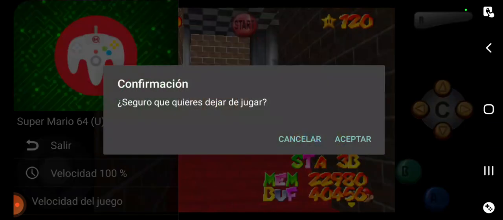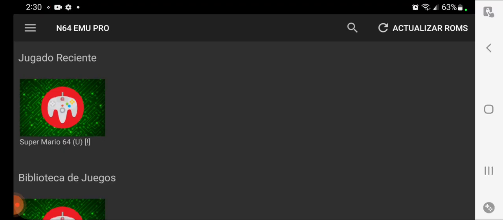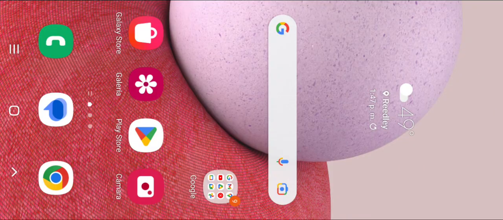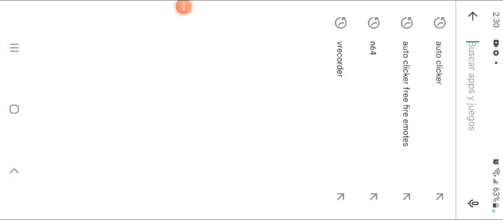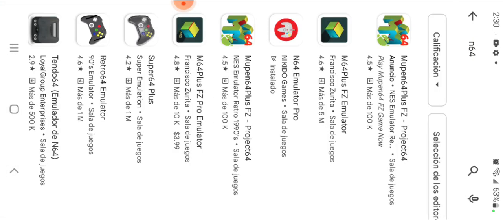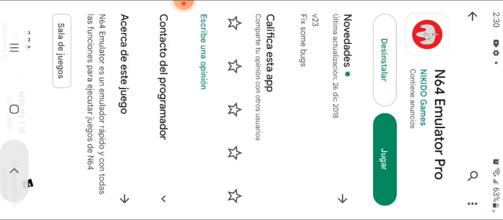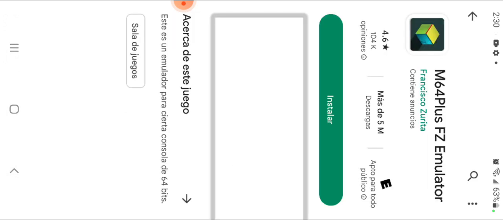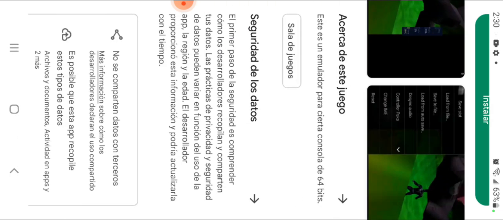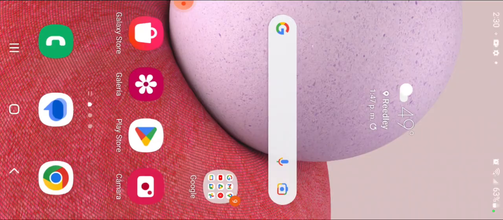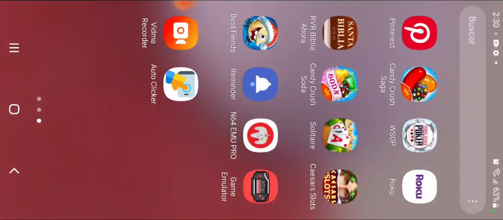So, install this app. It's called N64 Emulator Pro. Just search up N64, install this one, or you can use some other ones, like this one. You can also install this one. Doesn't really matter, I think. But go to ROM, to install the game.